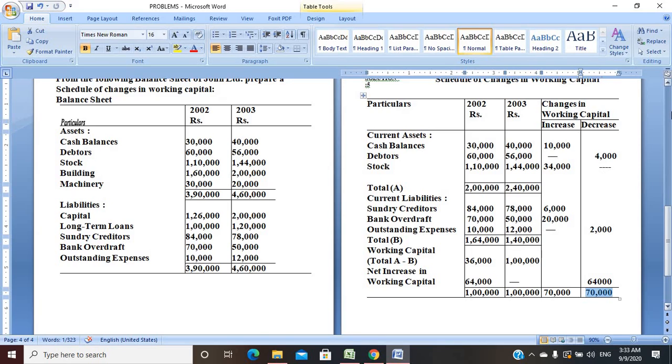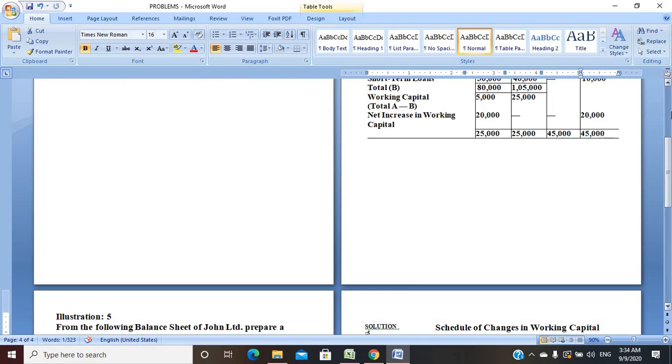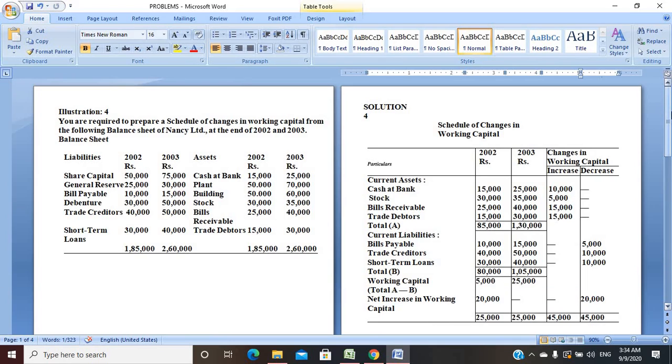I hope you all understand these questions and solutions related to this problem. I will give you the notes on this, and I will give you the problems related to this in Google Classroom. Kindly solve and practice on your end.